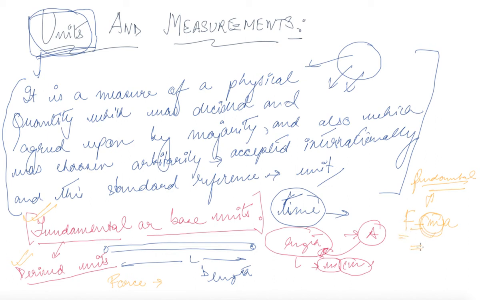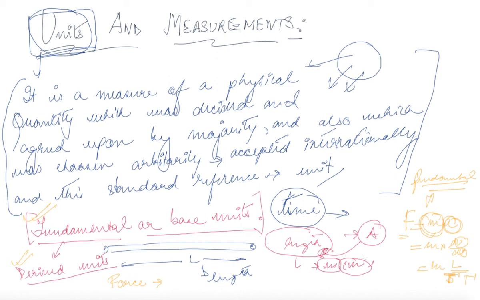Now force is equal to mass into acceleration. What is acceleration? Acceleration is dv by dt, that is derivative of velocity with respect to time. Now what is velocity? Velocity is length upon time, so acceleration is length divided by t to the power 2.